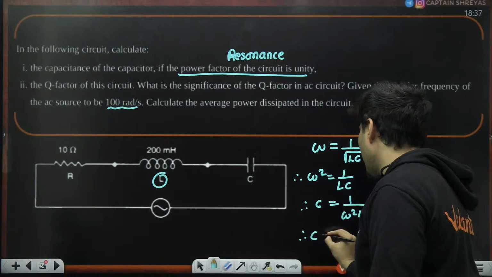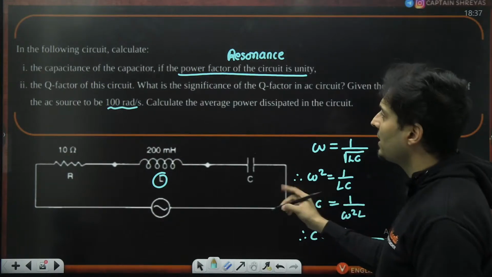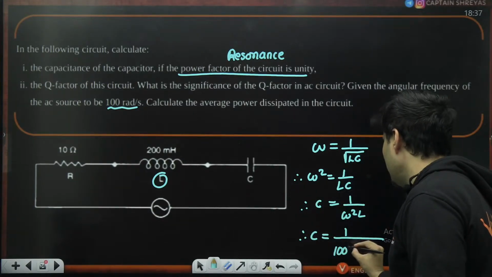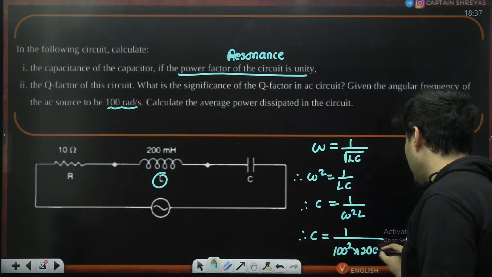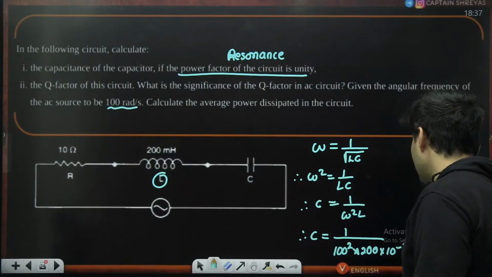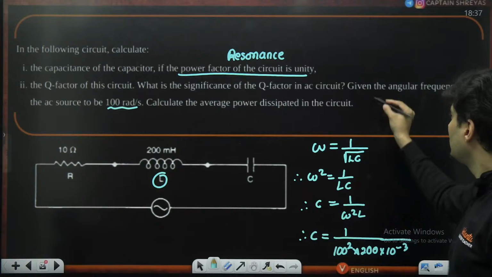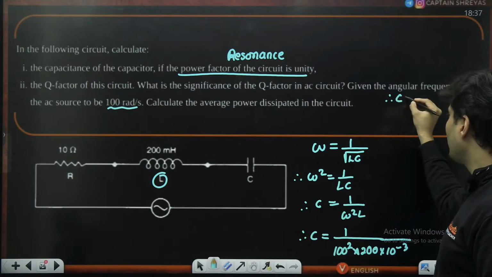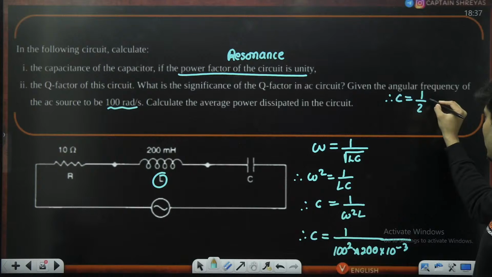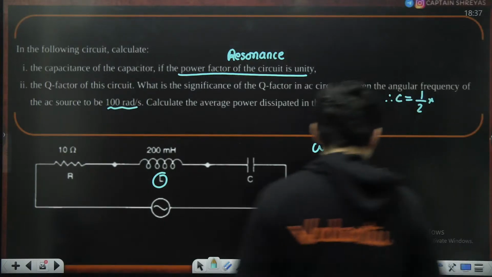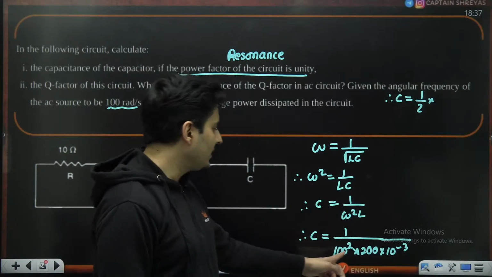So capacitance will be 1 by omega square. Omega is 100. 100 square multiplied by inductance, which is 200 milli, which is 10 to the power minus 3. So the capacitance will be, check this out. I think I'm getting 1 by 2 over here and some powers are there. 100 square is 10 to the power 4.